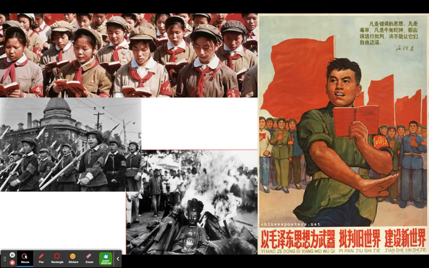So you can see here some of the cultural things. You can see almost a similarity to the Hitler Youth, right, where you've got the children being indoctrinated here with the militaristic style. You can see them burning some old artifacts and things there as well. And again, they all were supposed to follow the rules that were laid out in the Red Book, which you can see them holding in the top picture, and then the propaganda picture on the right too.